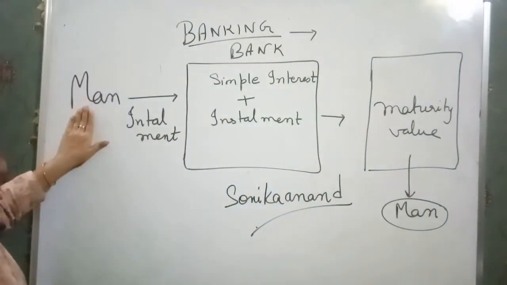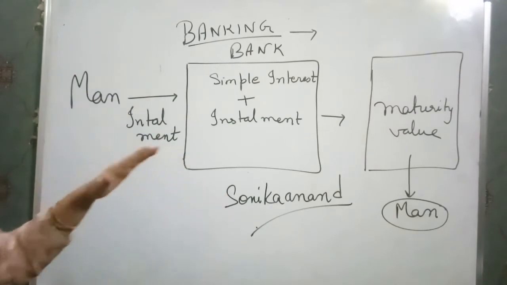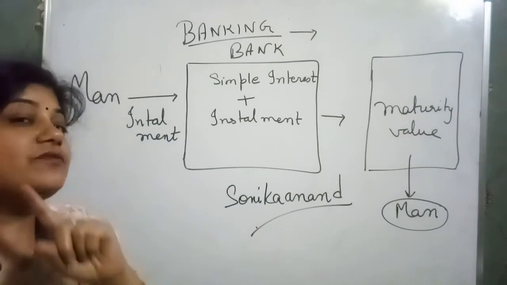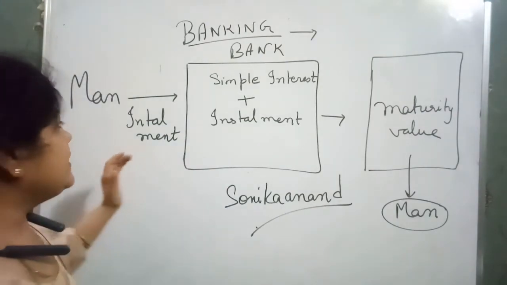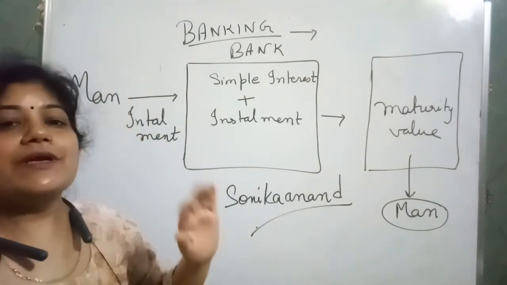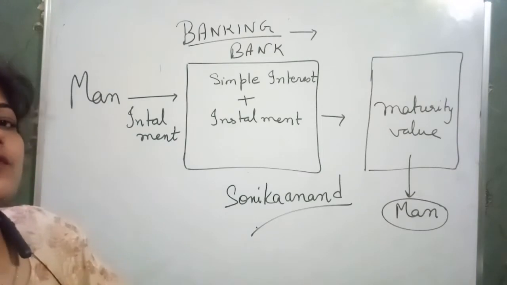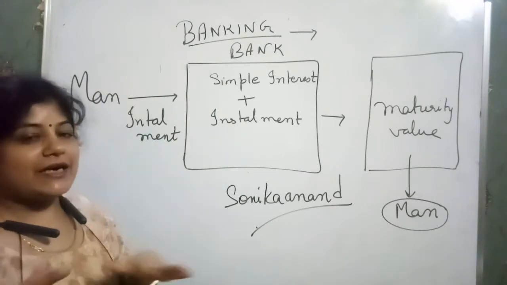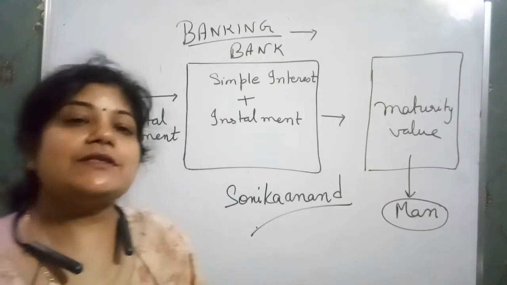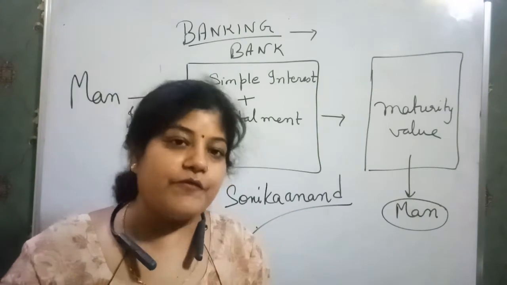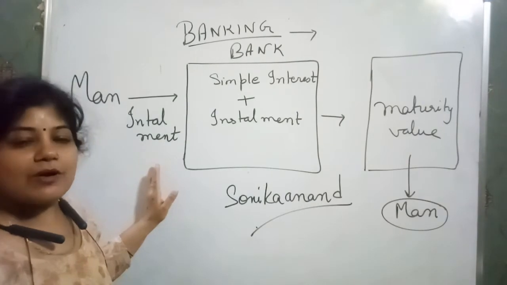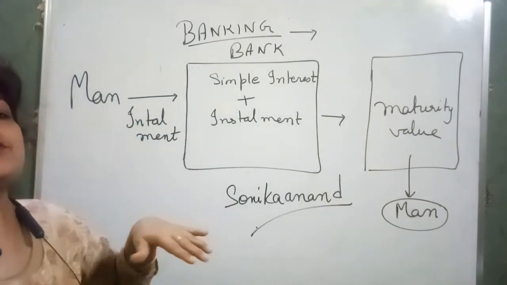For example, there's a man who monthly deposits some money. When a man monthly deposits money and the amount is fixed, it doesn't change, then this money is known as the installment money, and this deposit is known as a recurring deposit, which you study in this chapter. So the man deposits fixed money every month. This money will never change, and it is known as installment money, and this type of deposit is known as recurring deposit.